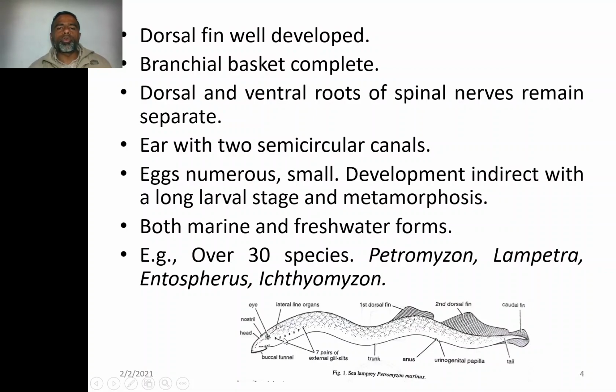Dorsal and ventral roots of spinal nerves remain separate. So you have two types. They have the two types of the spinal nerves coming out from the brain. The dorsal and the ventral both remain separate. And we have already studied that they always have the two semicircular canals of the internal ear, whereas in the higher forms you may find three semicircular canals.